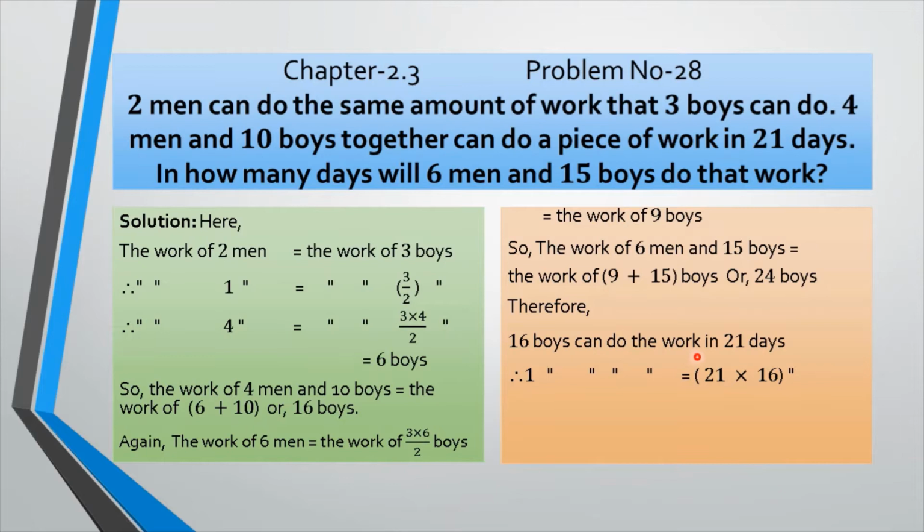That's why we multiply, my dear, 21 multiplied by 16 days. Therefore, we get 24 boys in here. So 24 boys can do the work in 21 multiplied by 16 divided by 24 days. And if we reduce, my dear, we get 14 days, which is the desired answer.